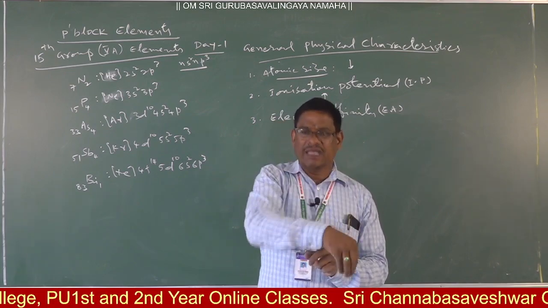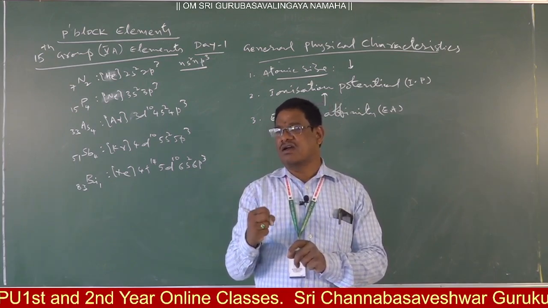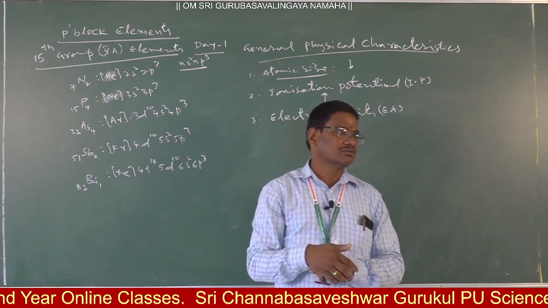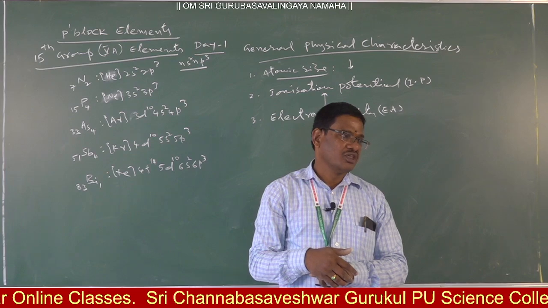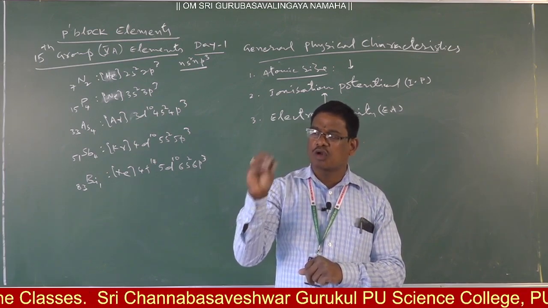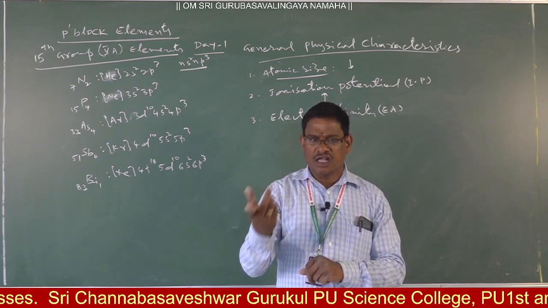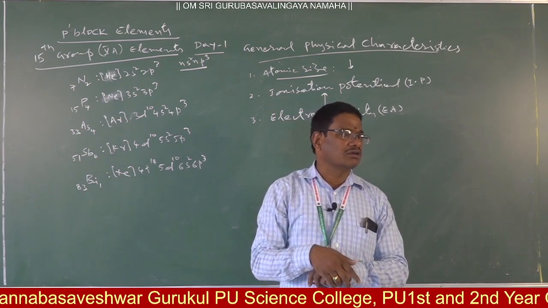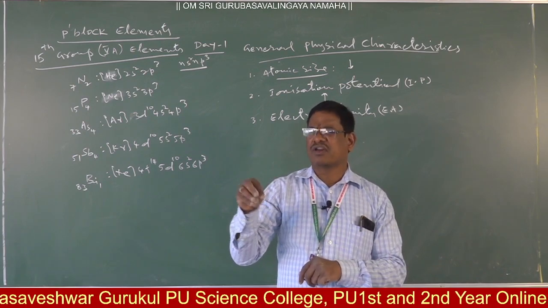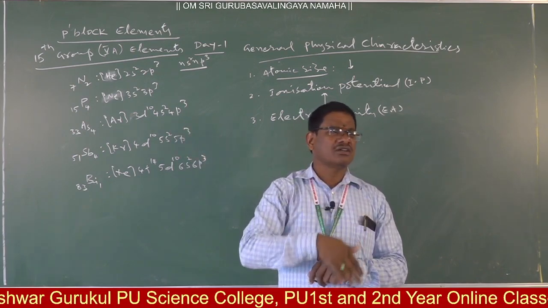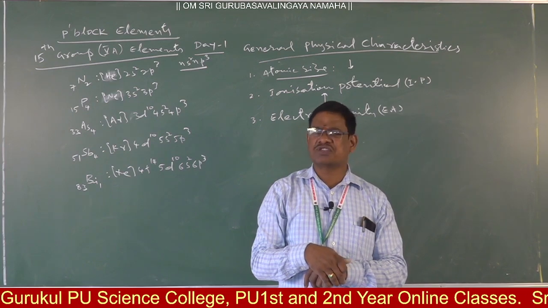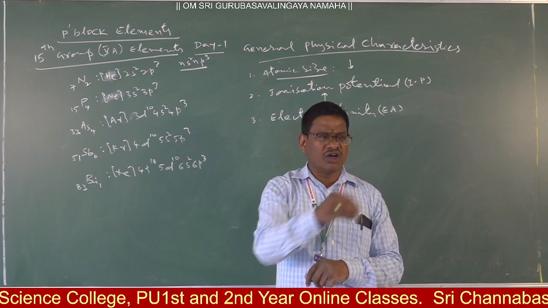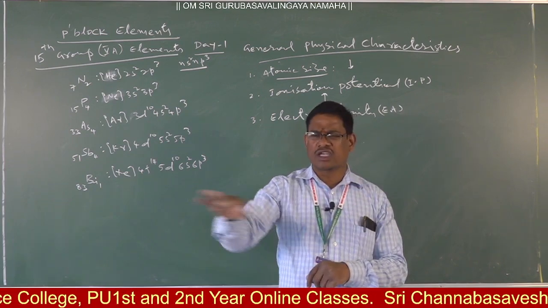Then if a vacancy position is there, the external agency wants to add an electron. Suppose it is adding, so by receiving that electron, if that atom attains stability by converting into an anion, then the energy released will be more. When we add an electron to the outermost vacant orbital, is that atom also able to accept or not? If it is unable to accept an electron, it is like, okay, for courtesy's sake you are adding, therefore I am receiving. The atom says, is that stable? Something if I want to provide you, okay, keep it aside, you are telling.